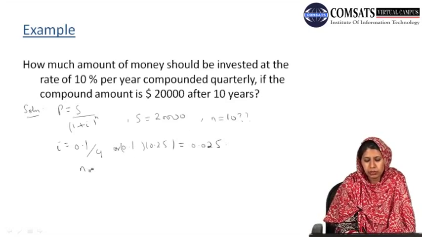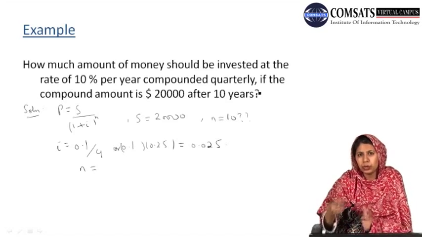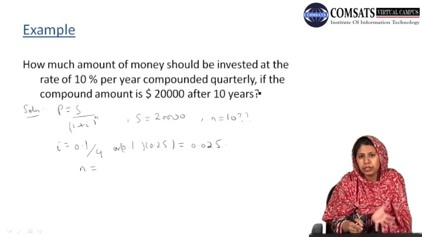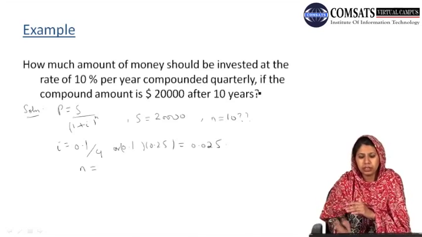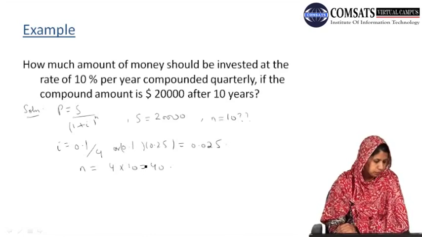In fact, after 10 years, in each 1 year we calculate the compound interest 4 times. So after 10 years, the total number of times we have calculated the compound interest will be equal to 4 into 10, which is 40.